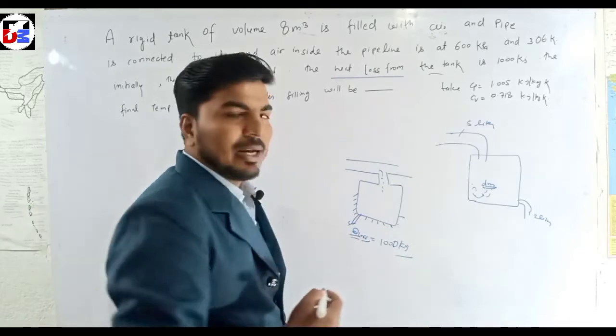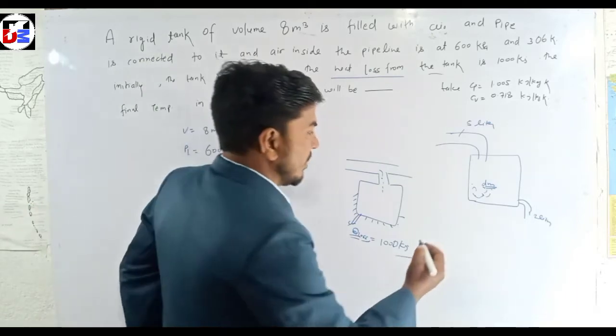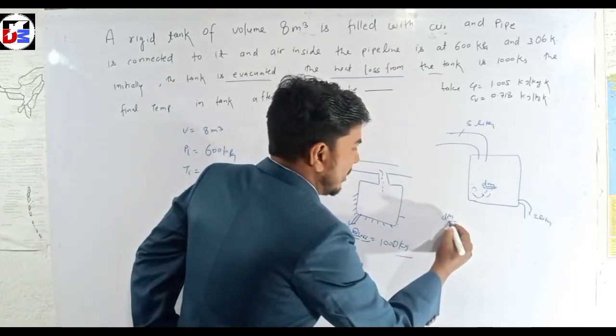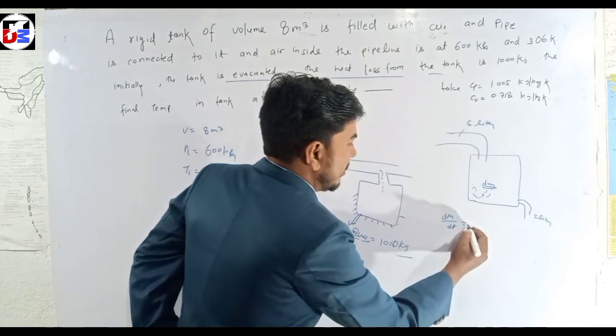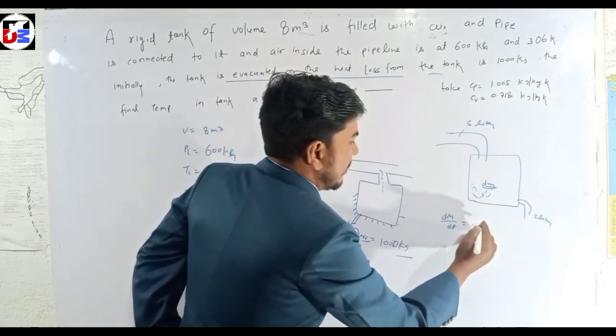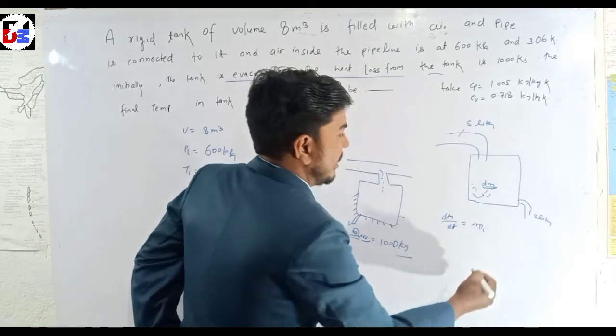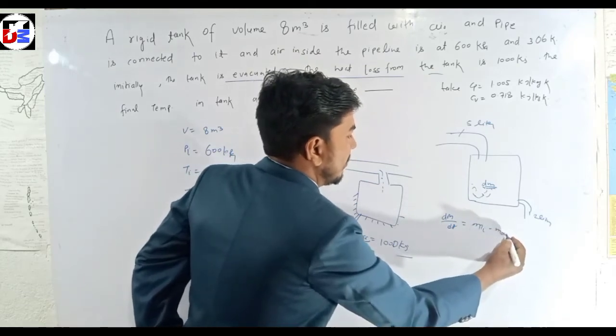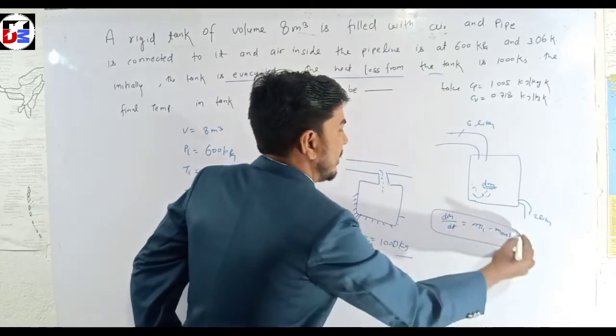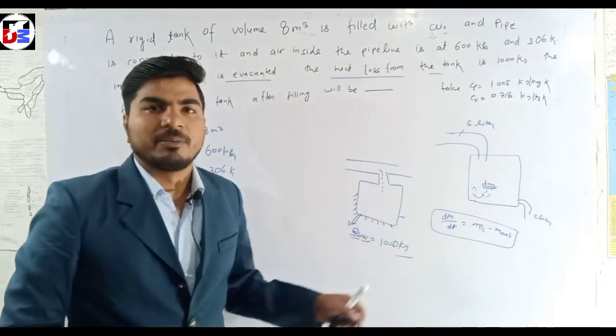Here you can apply the mass conservation theorem, that means dm/dt is equal to m in minus m out. This is applied for the conservation of mass.